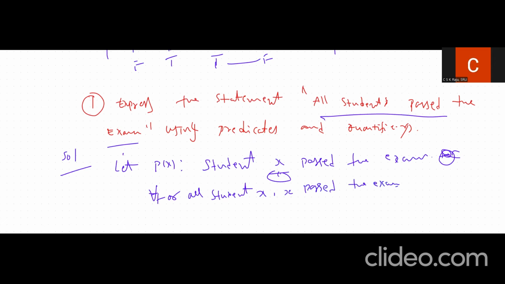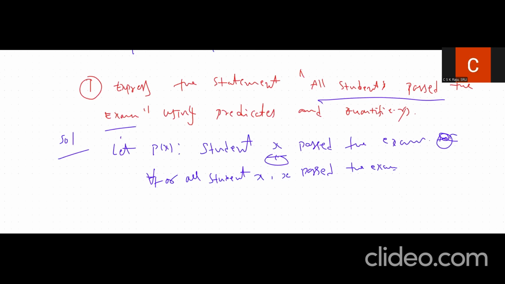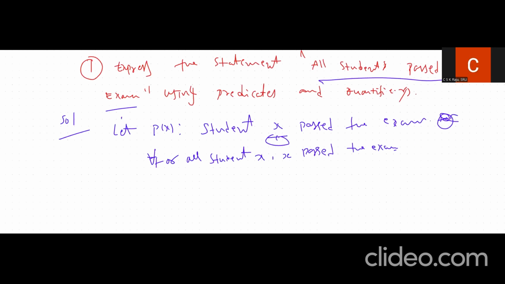Here "for all" is the quantifier. There are different kinds of quantifiers, universal and existential, where basically we define something overall. When you say "for all," we are defining something universally. If we convert this symbolically, we get for all students x, P of x. That means we are converting it using a combination of the quantifier and the predicate.